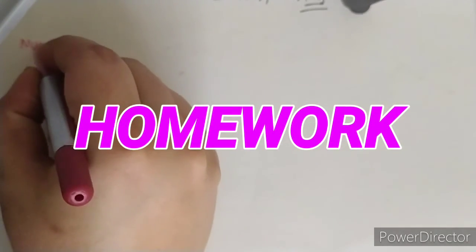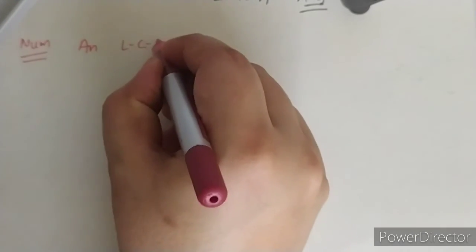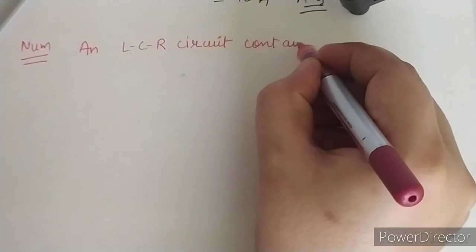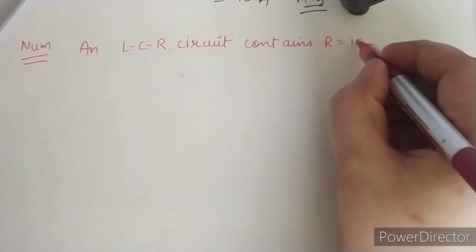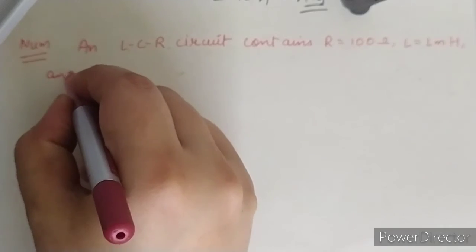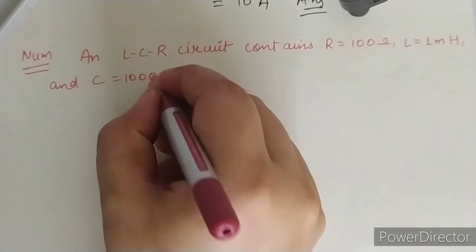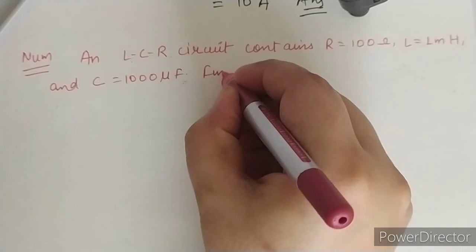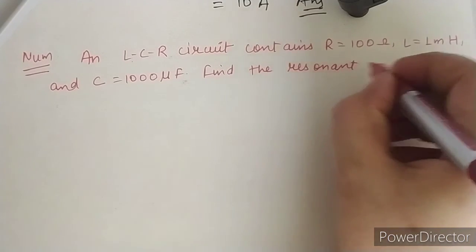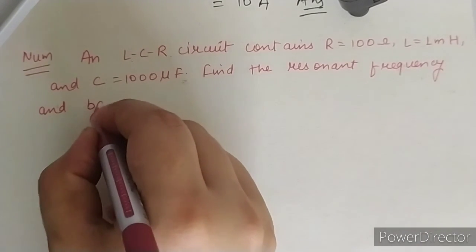Your homework will be: an LCR circuit contains R equal to 100 ohm, L, the inductor, equal to 1 millihenry, and capacitance C will be 1000 microfarad, and you have to find the resonant frequency and bandwidth.